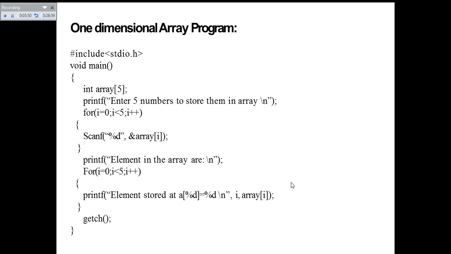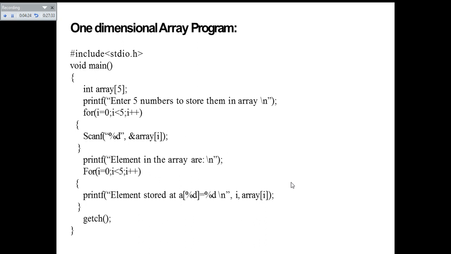After this for loop, we have printf that prints the elements of the array: elements in the array are, for i equal to 0, i less than 5, i plus plus. Again using the for loop concept, we are accessing the elements of this one-dimensional array, where the name of the array is array, and the output statement is printf element stored at %d.